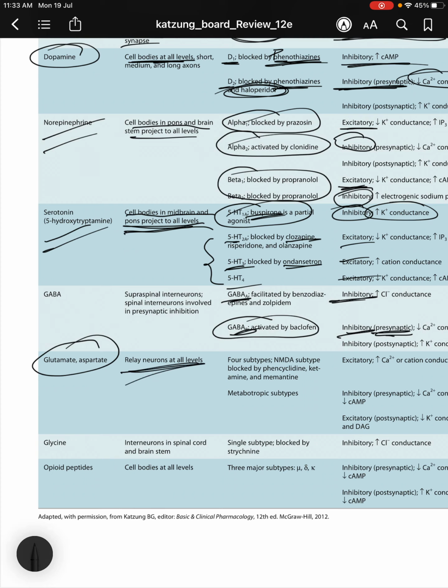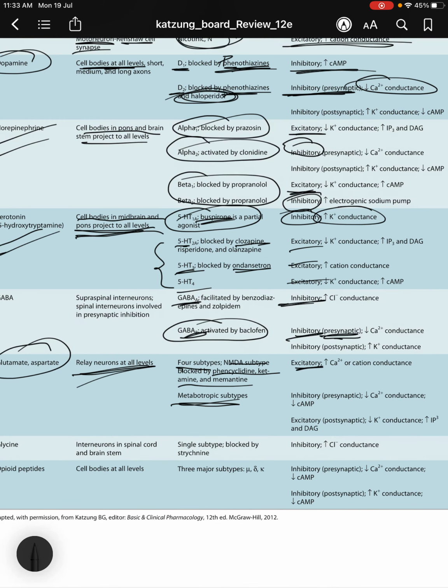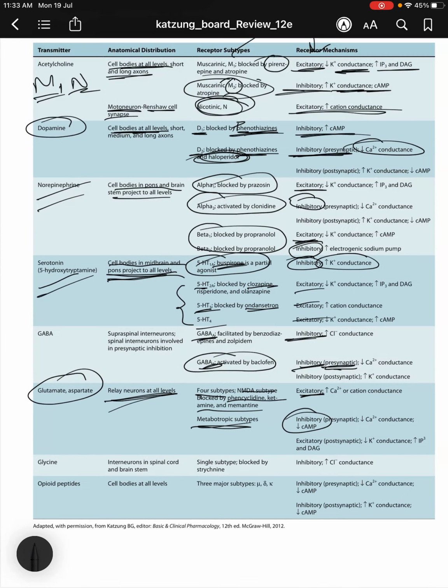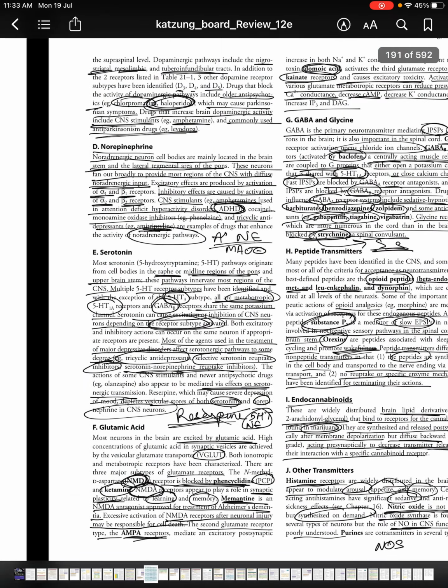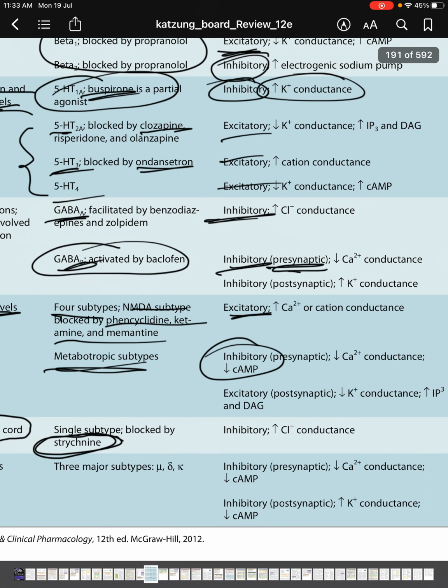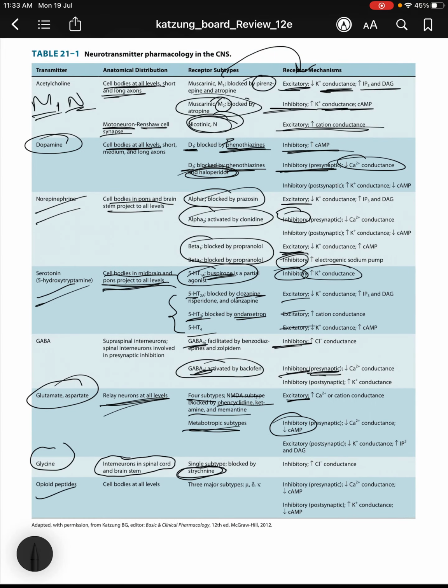Glutamate and aspartate are found at relay neurons at all levels. They have 4 subtypes: the NMDA subtype, which is blocked by phencyclidine, ketamine, and memantine, and metabotropic subtypes. NMDA is excitatory, and metabotropic ones are inhibitory. And glycine is found in the Golgi bottle neurons and also in the interneurons in the spinal cord and the brainstem. It has a single subtype, which is blocked by strychnine, a spinal convulsant. And it is inhibitory, glycine obviously.